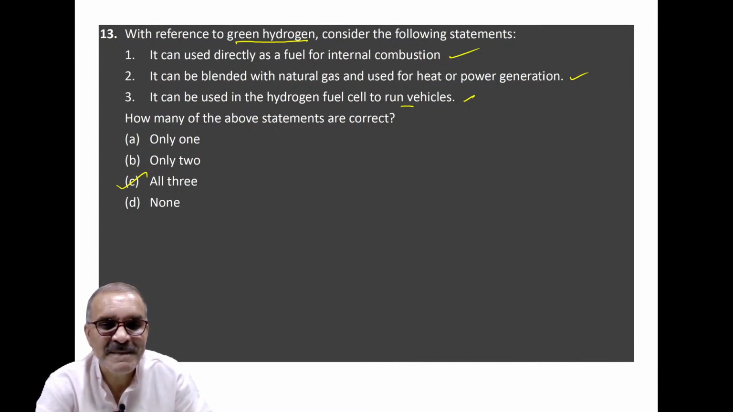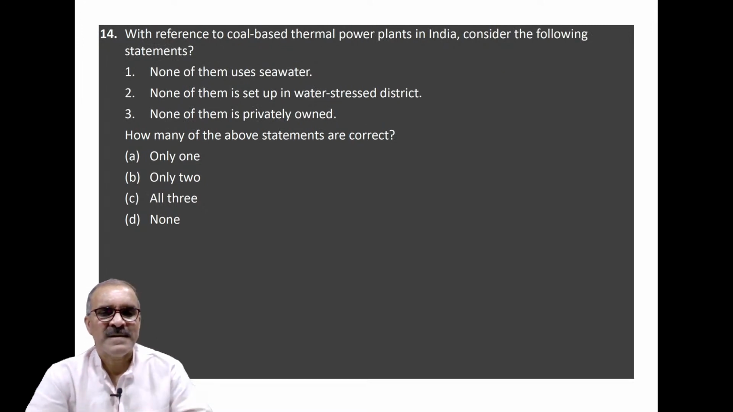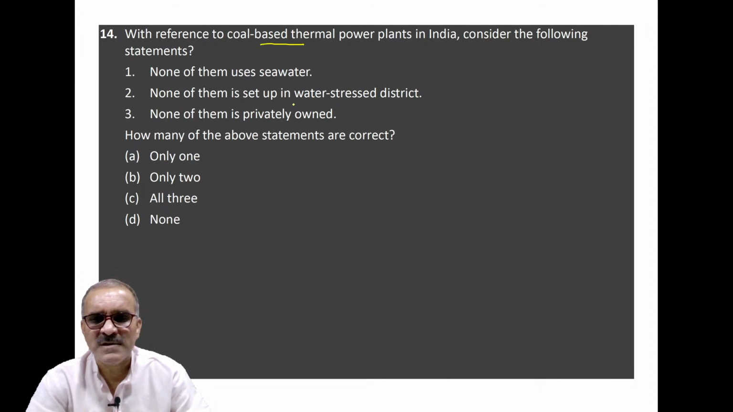Okay, coming to the next question, that is question number 14. With reference to coal-based thermal power plants in India, consider the following statements. How many of the above statements are correct? None of them uses seawater. This is wrong. Many of them use seawater, which are placed in coastal areas. So it is a wrong statement.